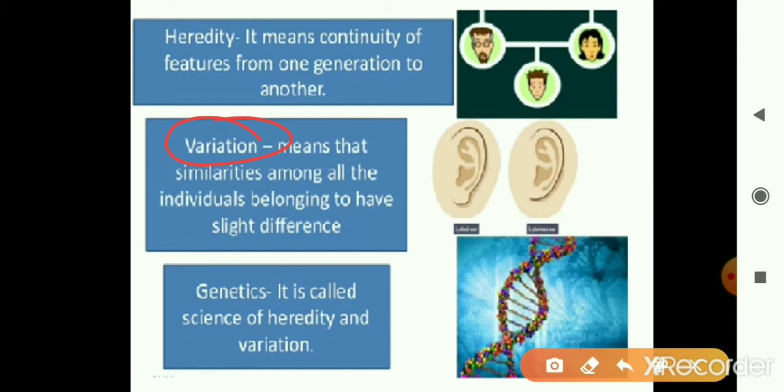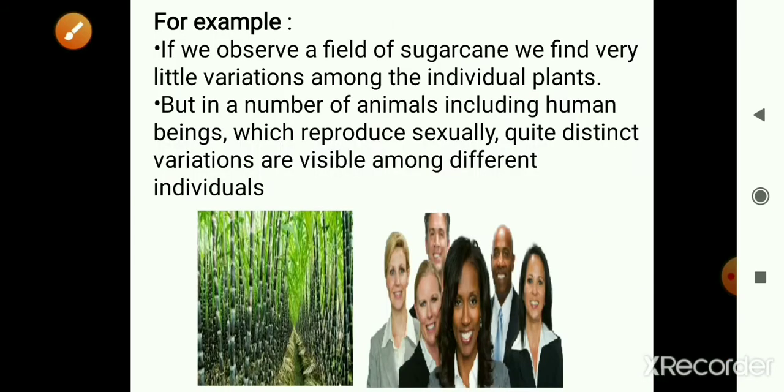So as body design is copied and passed to the next generation during reproduction, slight variations also occur, and those are also passed to the next generation. These variations are the differences amongst the individuals belonging to the same species, family or race. And the branch of biology that deals with the study of heredity and variation is called genetics.